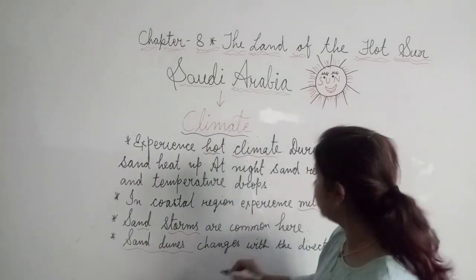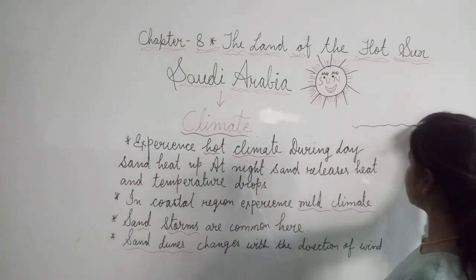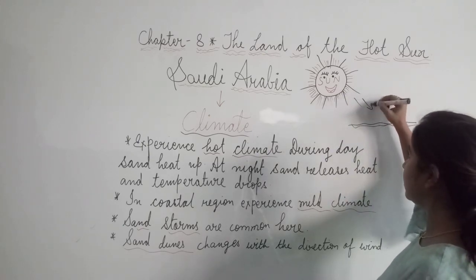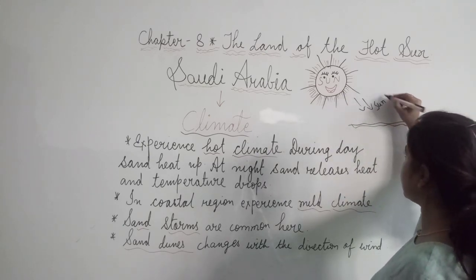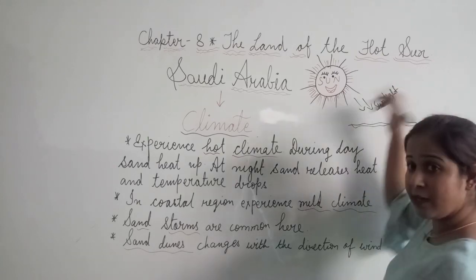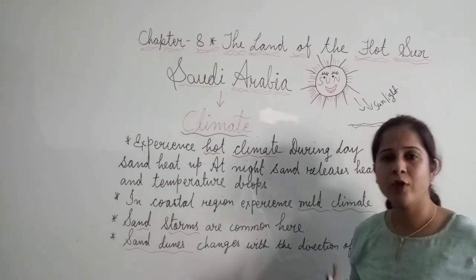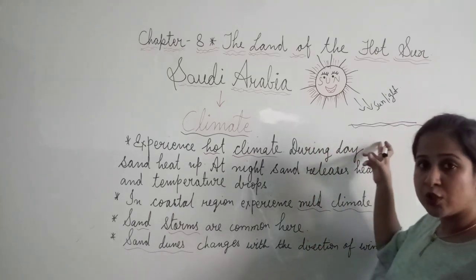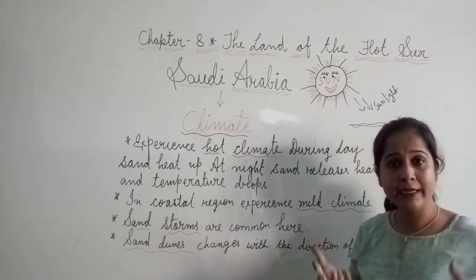See what happens. Suppose this is the surface of the land and sunlight is falling here continuously. So what will happen? That sunlight will be absorbed by the soil and the soil will get heated up.